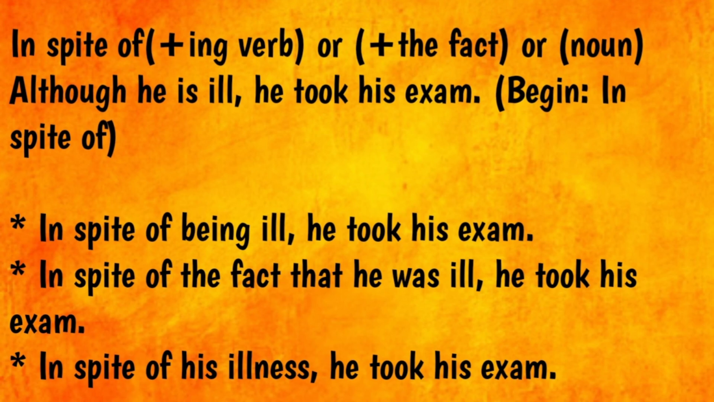The same thing is followed with in spite of. In spite of is used with verb plus ing, or the fact that, or a noun. So if you get the same statement, "Although he is ill, he took his exam," and you are asked to begin with in spite of, you will write, "In spite of being ill, he took his exam," "In spite of the fact that he was ill, he took his exam," or "In spite of his illness, he took his exam." Again, if you write, "In spite of he is ill, he took his exam," that will be incorrect.